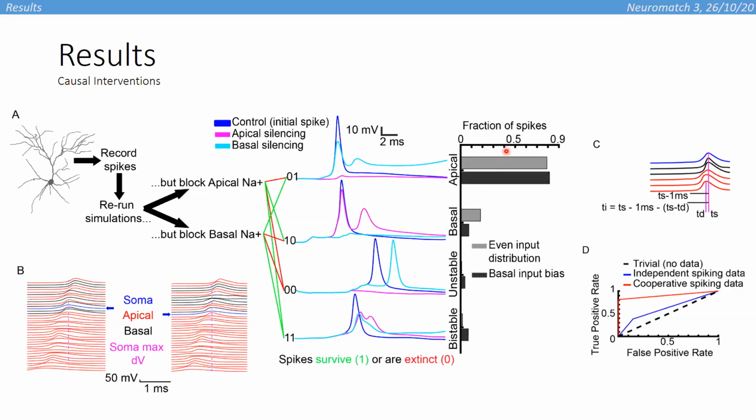However, simulations in which we remove all basal stimulus-driven input fail to generate any somatic spike, which obviously indicates that the basal tree has a key role, which we already know.